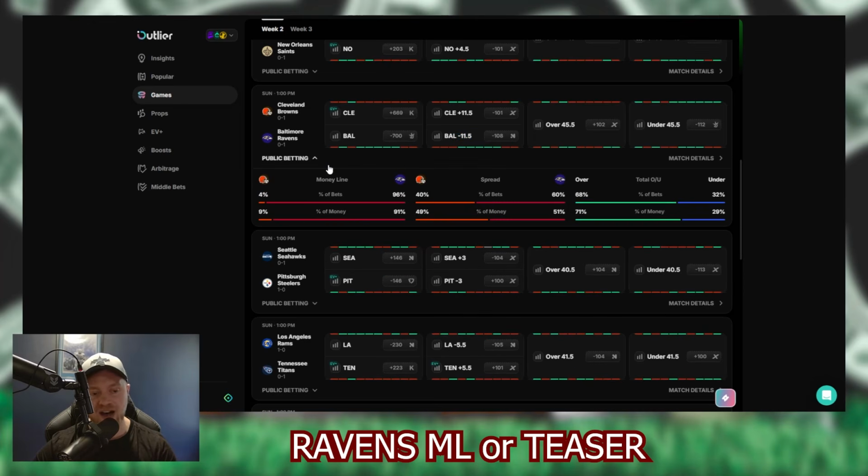Over 45.5. Public betting, you got 91% of the money on the Ravens. This is a spot where the money doesn't even scare me because I just don't think the Ravens get beat by the Browns. If you look at the spread on this, 51% of the money on the Ravens to cover the minus 11.5 spread, which is tough. And then you got the over 71% of the money. If I was going to touch a spread on this one, or if I was going to touch a teaser on this one, I would take Cleveland plus 17.5. I don't think they get beat by 17.5 points.